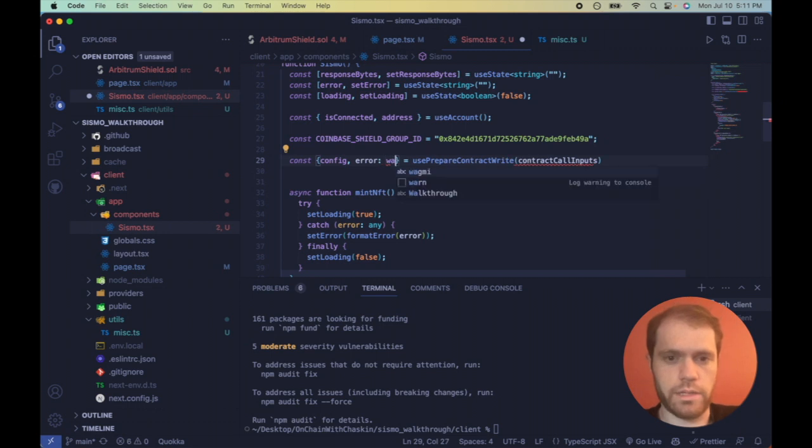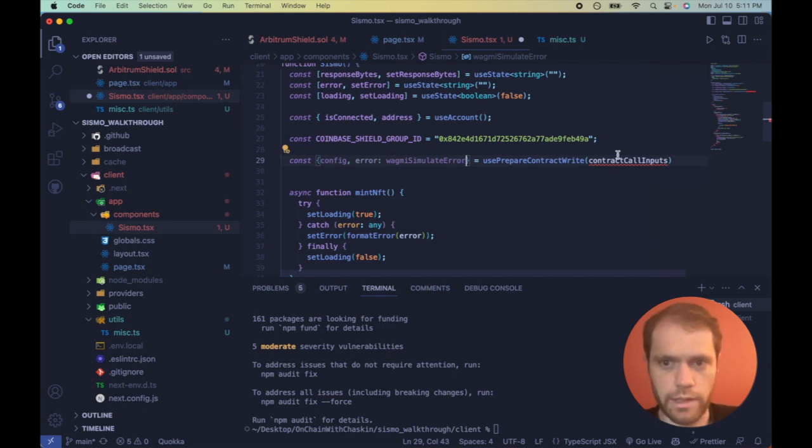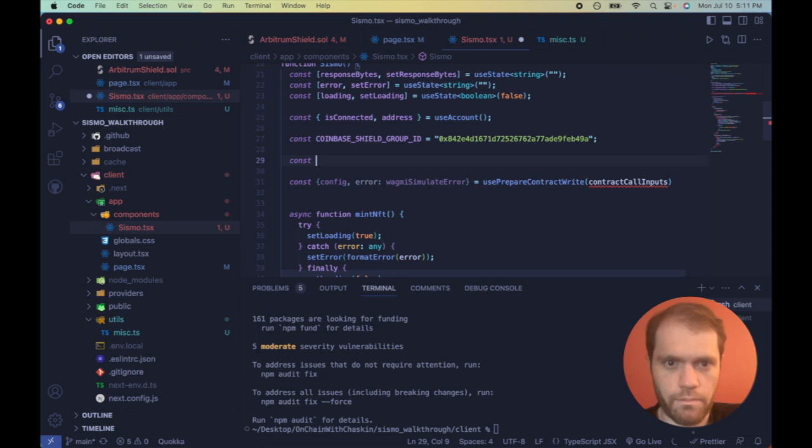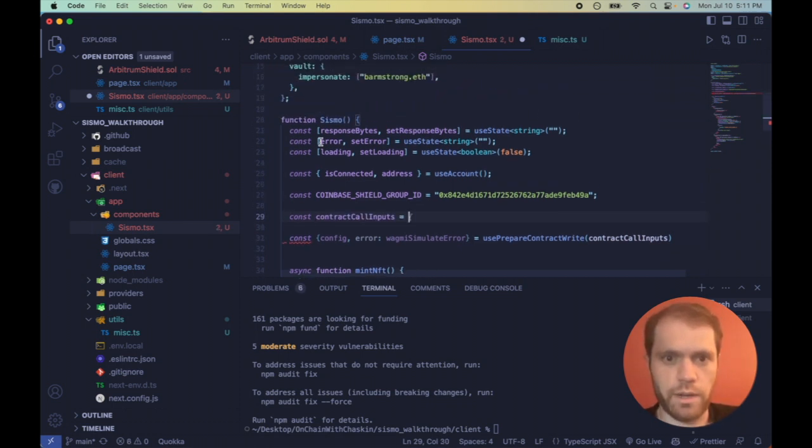So let's call this WAGMI simulate error, and let's make this variable. We want this to be empty if there's no response bytes, so it's not constantly pinging our RPC. So let's do a conditional, and if it's empty, let's make it empty.